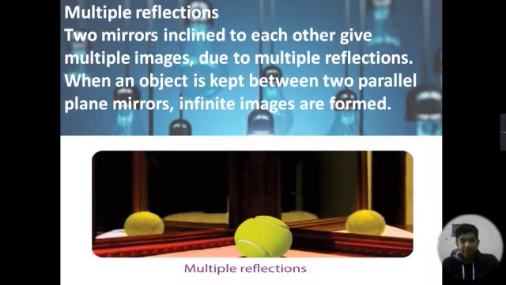Next is multiple reflections. Two mirrors inclined to each other give multiple images due to multiple reflections. When an object is kept between two parallel plane mirrors, infinite images are formed. Or you can say the phenomenon in which we get multiple images of an object is known as multiple reflections.